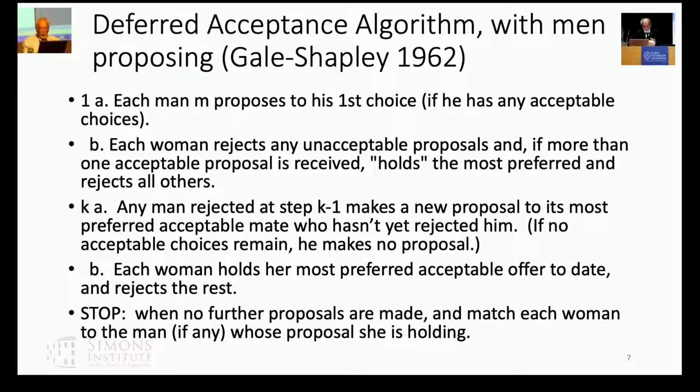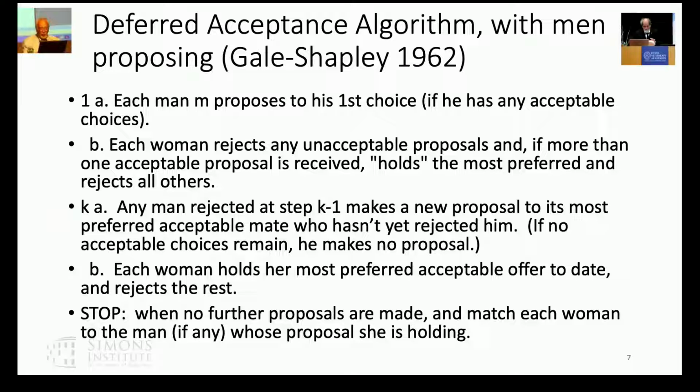And any man rejected at the previous step makes a new proposal to his most preferred acceptable mate who hasn't yet rejected him. And if no acceptable choices remain, he makes no proposal. So no man ever proposes to an unacceptable mate, and no woman ever holds an unacceptable proposal. And each woman holds her most preferred acceptable proposal to date and rejects the rest.